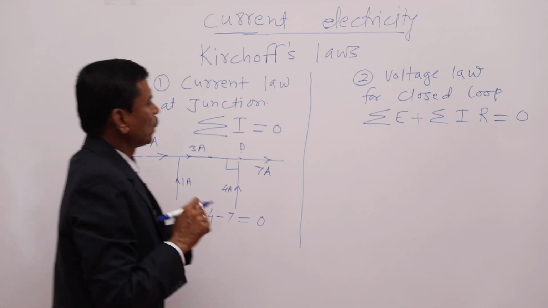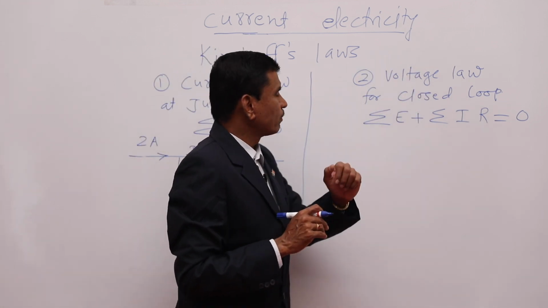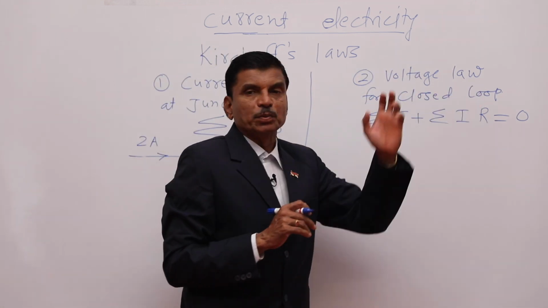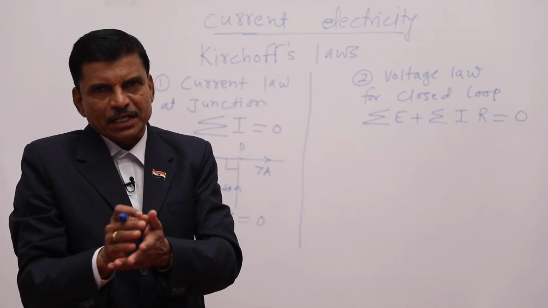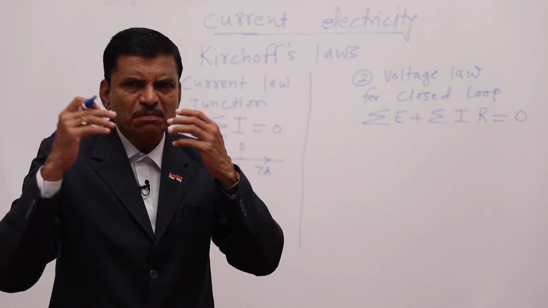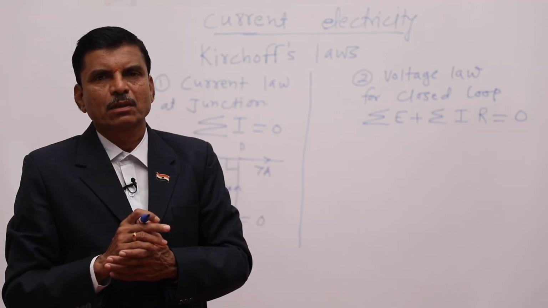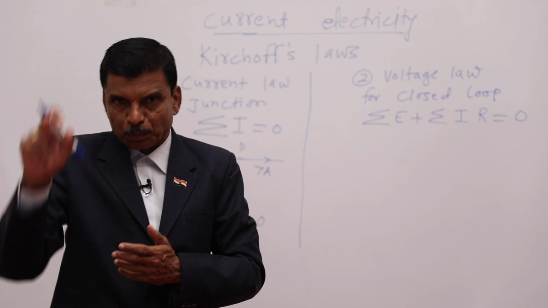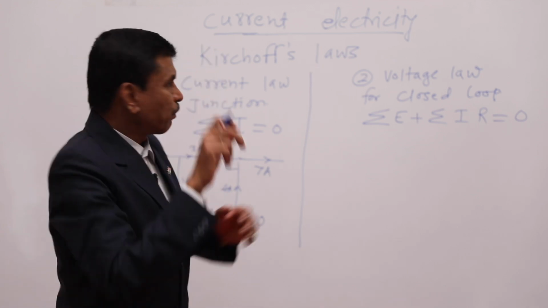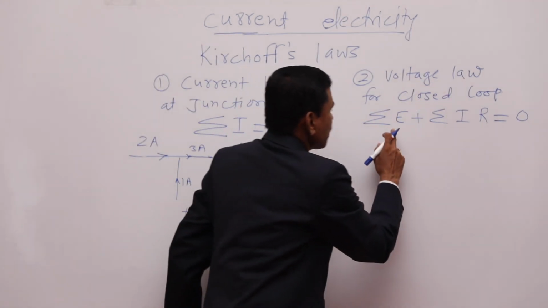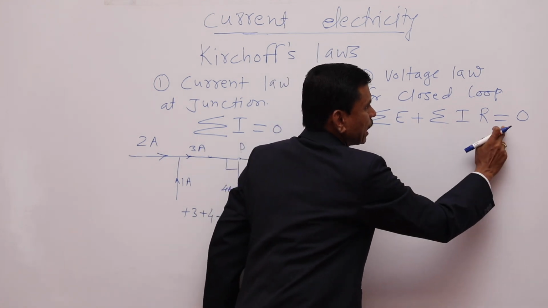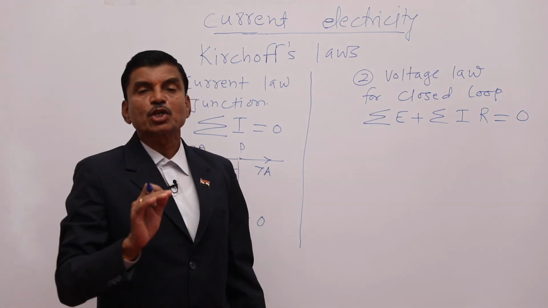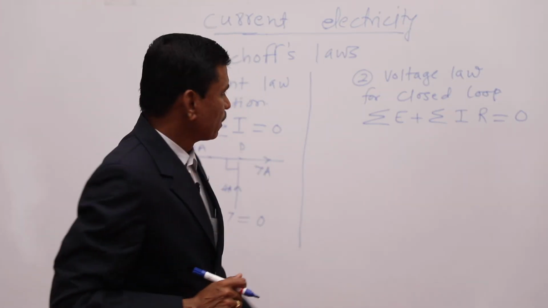Okay. Now, the second law, the voltage law. For any closed loop. What is the meaning of a closed loop? Let us take any complicated electric circuit. There are many branches, many junctions, many loops. We can take any loop, and for that loop, summation of EMF plus summation of PD equals 0. That is Kirchhoff's second law, the voltage law.